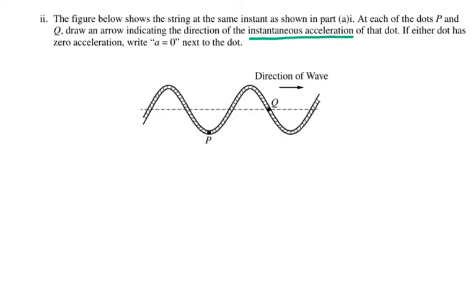So at point P, point P does not want to be where it is. It's displaced from its equilibrium, so it will accelerate toward the equilibrium. But point Q is already at the equilibrium, so point Q has acceleration equal to 0. It doesn't want to be displaced from where it is. But point P is going to be accelerating toward the equilibrium. So that would be your directions for acceleration in part A.